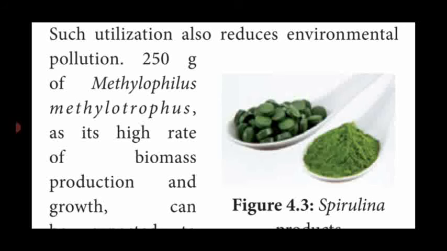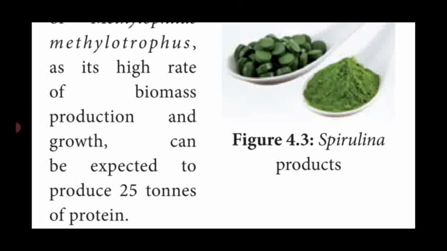We can produce high biomass production. How many tons? 25 tons of protein are produced from 250 grams of bacteria. So that is the great advantage. They are giving biomass yield, microbial biomass production known as single cell protein. Dear students, see the diagram. By using the Spirulina, they are preparing the protein tablet and it is also marketed in the shop.